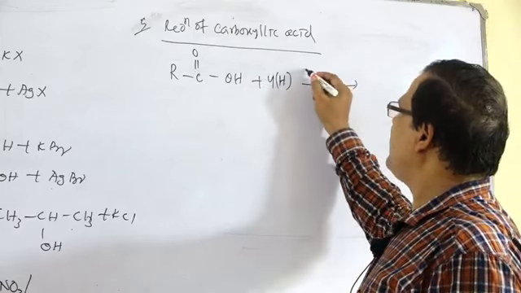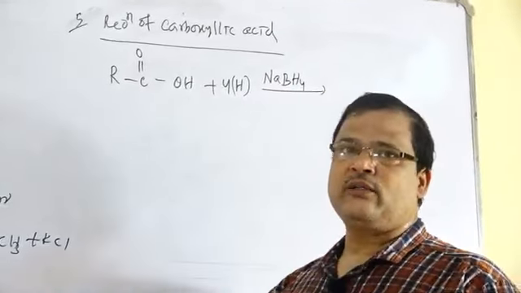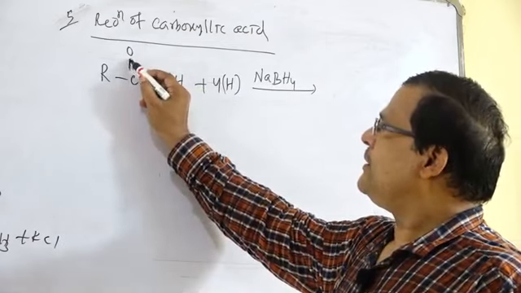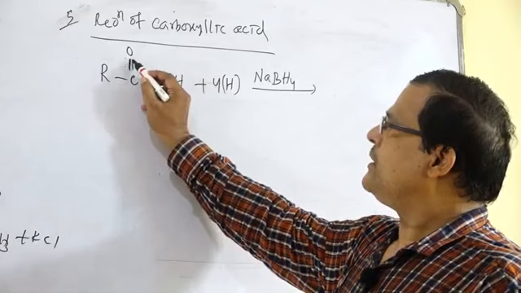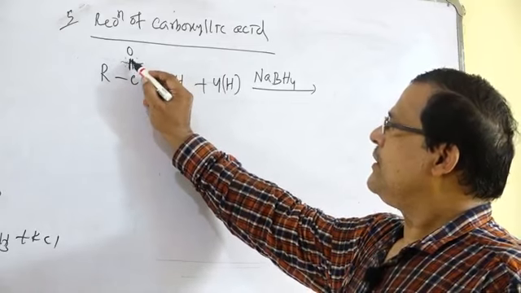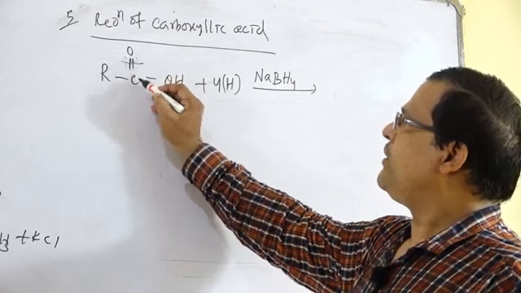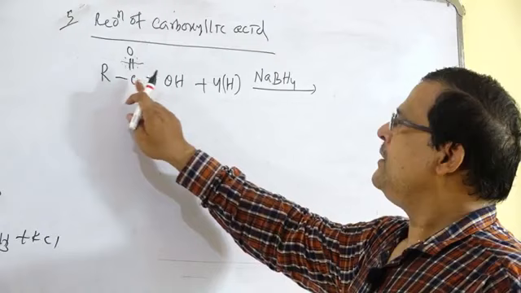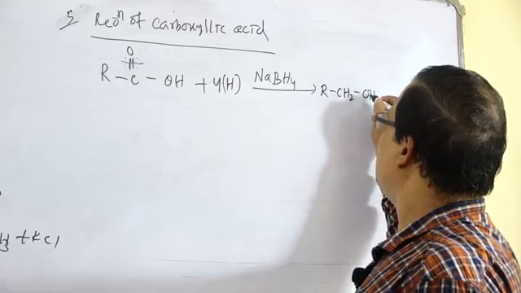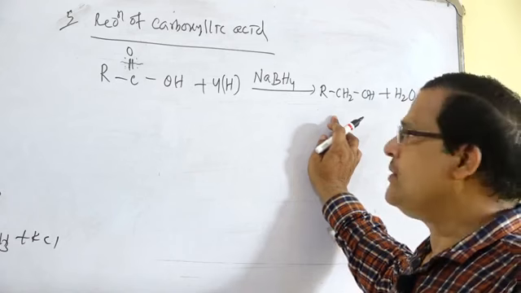This hydrogen comes from NaBH4 or LiAlH4, reducing agents that have the ability to provide hydrogen. So this bond will break by the addition of hydrogen. This bond again will break by the addition of hydrogen to both sides. So 4 hydrogen atoms are required. So the product will be RCH2OH plus water. The RCH2OH formed is a primary alcohol.